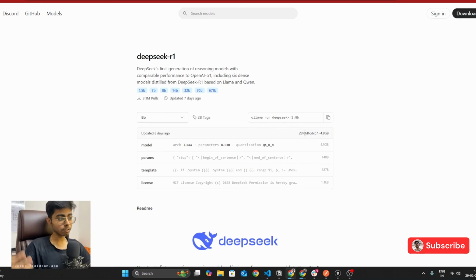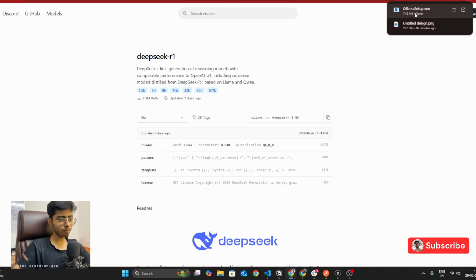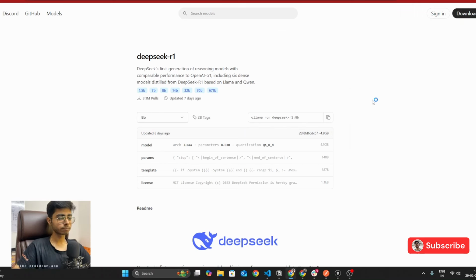Another good part will also be that many of you may not be using GitHub Copilot, right, or Cursor or Devin or anything, right? So now using Ollama, if you use it, you can actually use DeepSeek R1 using the VS Code extension, and you can generate code using your VS Code also. So that is again a good thing that you can get. So Ollama setup is ready. I'll click on this and let's install it.